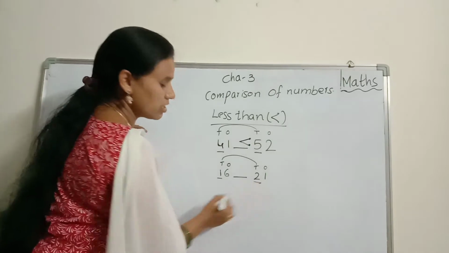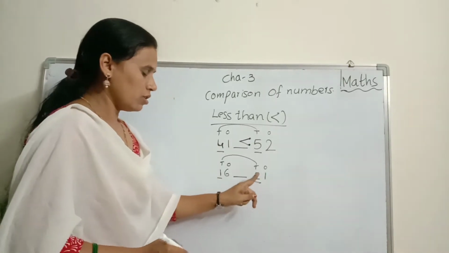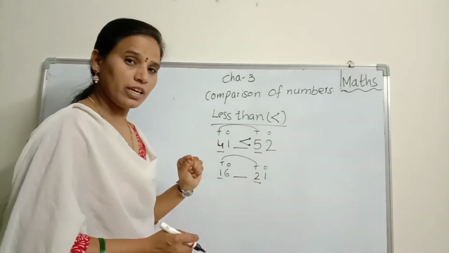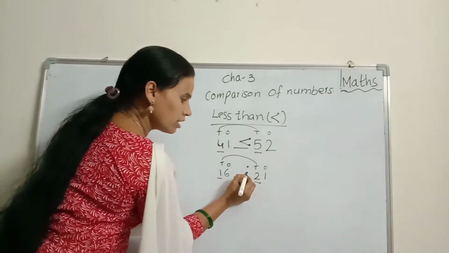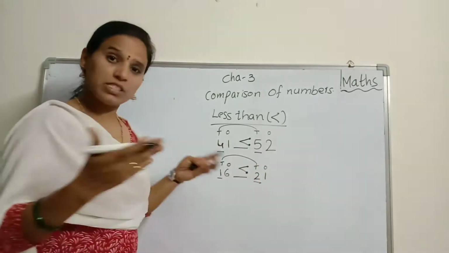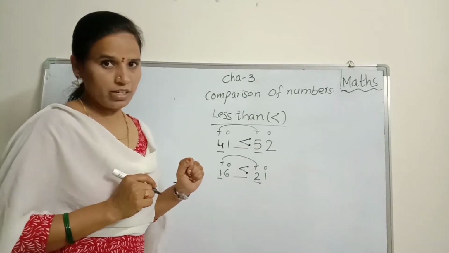1 and 2. Which is the bigger one? 2. So where is it? Right side or left side? Right side. So you show 2 dots on the right side. It's very simple. Do you understand, children?